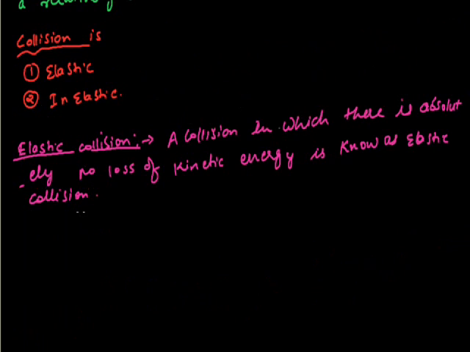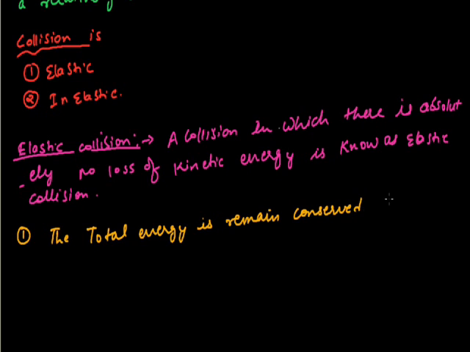Now the things involved during the process: first, the total energy of the two bodies before the collision and after the collision remains conserved. Second, the kinetic energy is also conserved.